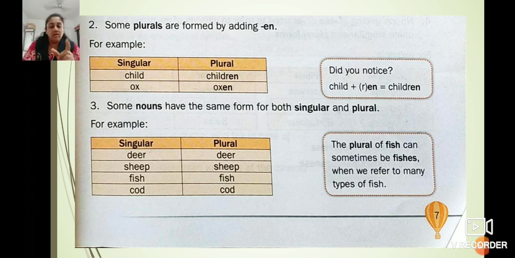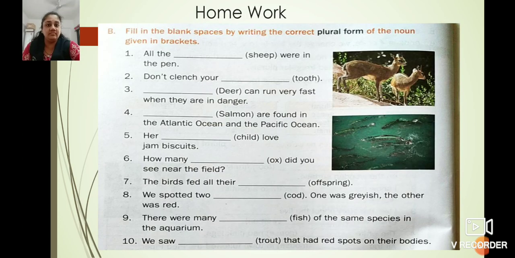Fish is the word. One fish, many fish only. But sometimes we can use fishes, when we refer to many types of fishes. Many types means blue whale, shark, golden fish, starfish. These are the many types of fishes. So that time we can use fishes. Have you understood? Yes, children.